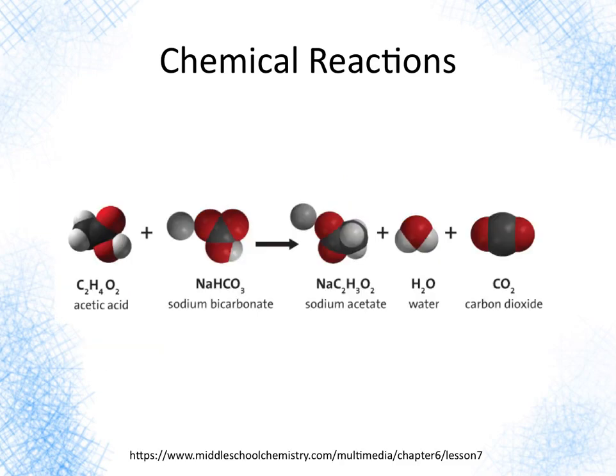Here's one that's a little more complex. This is what happens when you pour vinegar onto baking soda and you get sodium acetate, water, and that good fizzy carbon dioxide. So that's a more complex kind of chemical reaction, but still we could spell it all out. It's still a post-style string rewriting rule. It's still a production rule.